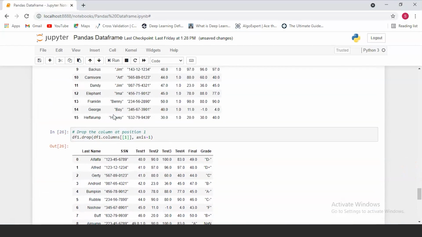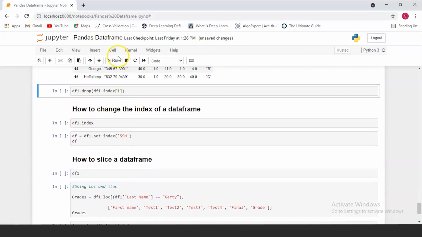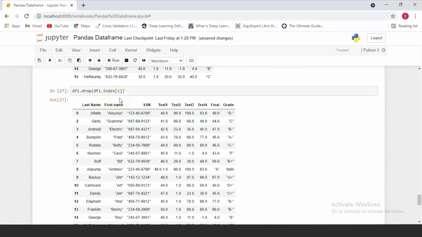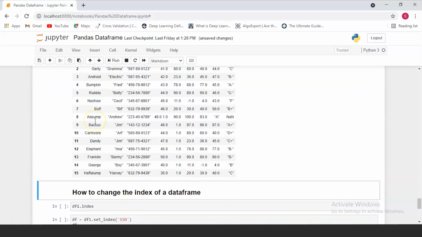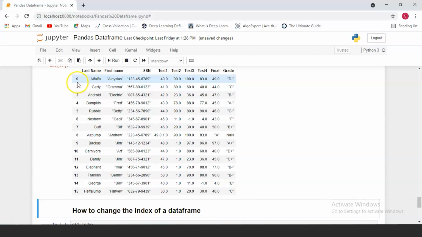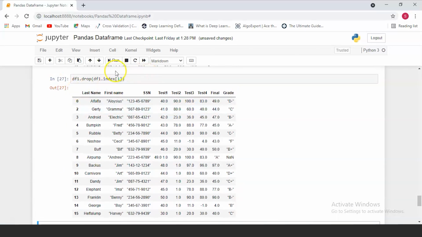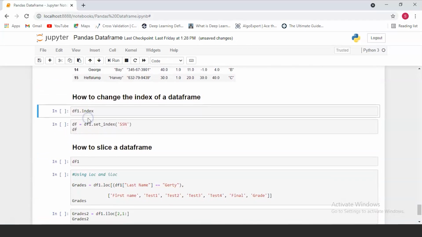So now we've seen how you can drop columns. You can also drop rows. You can directly drop a row by using its index. Over here, we're dropping the row which is at index 1, which was the Alfred row. So this row got dropped, and as you can see, because we're dropping the row at index 1, the corresponding label of index 1 also got dropped, and it's missing. So this is how you drop a row from a data frame.